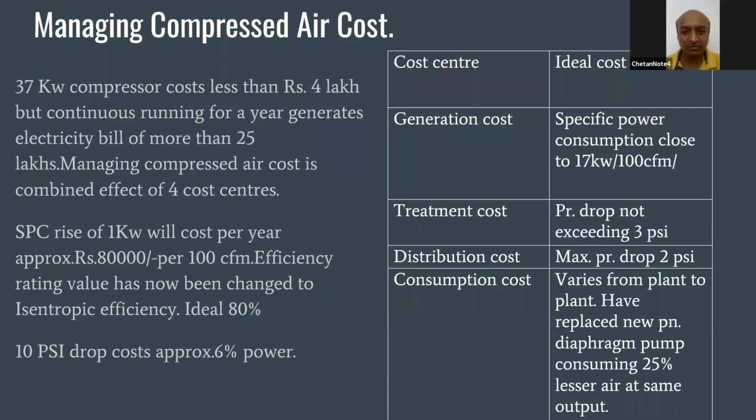You should use the lowest acceptable pressure for your equipment. Why? Suppose your equipment can run at 80 psi. Why should you feed it 100 psi? That is the reason for artificial demand. Artificial demand has to be reduced.